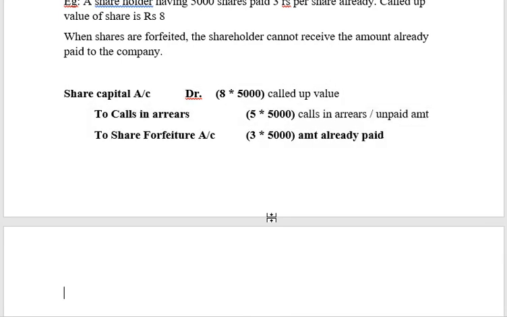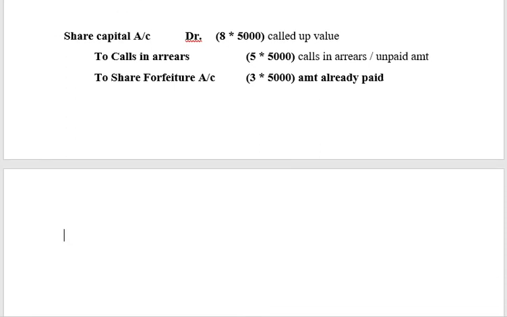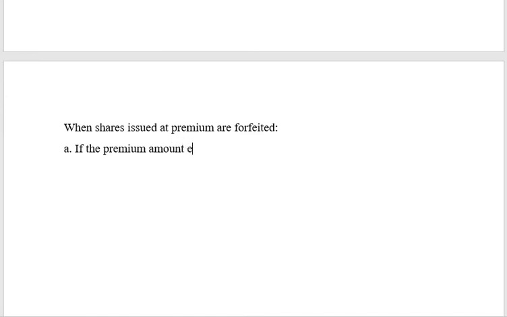Okay, next. If suppose this share was originally issued at a premium, okay, under that scenario 1, suppose the share was issued, same, let us assume 5000 shares, and the premium amount was rupees 4 per share, right?